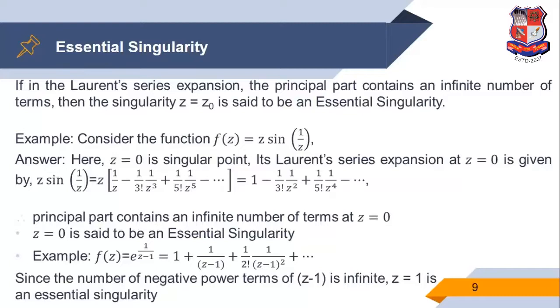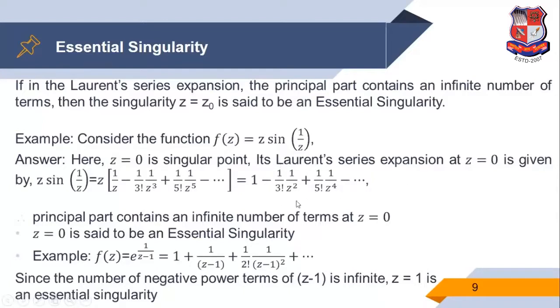So we get this form. So clearly we have seen that all terms where the power of z is negative are not finite terms, it is an infinite number of terms.